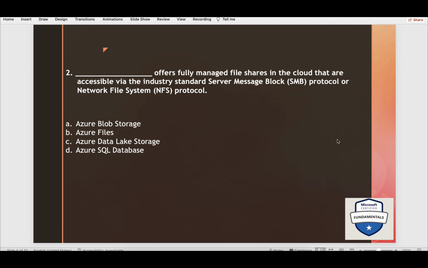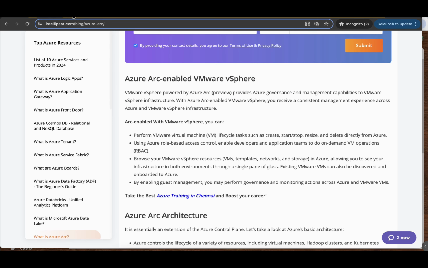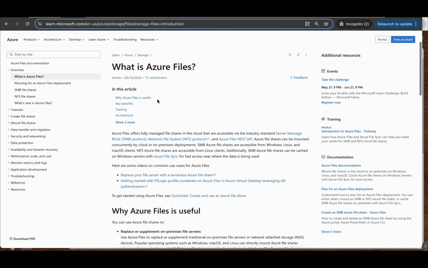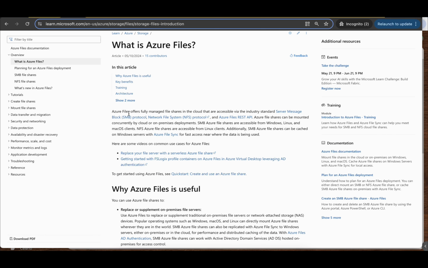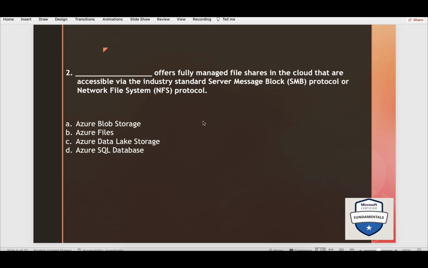Second: Dash offers fully managed file shares in the cloud that are accessible via the industry standard Server Message Block, that is SMB protocol, or NFS protocol, that is Network File System. If you have to answer this, go through the introduction on this. What is Azure Files? Azure Files offers fully managed file shares in the cloud that are accessible via the industry standard SMB protocol and NFS protocol. So that is the answer, Azure Files.